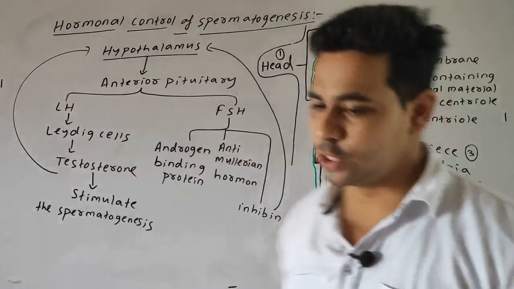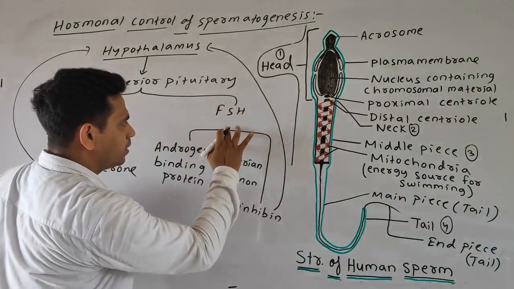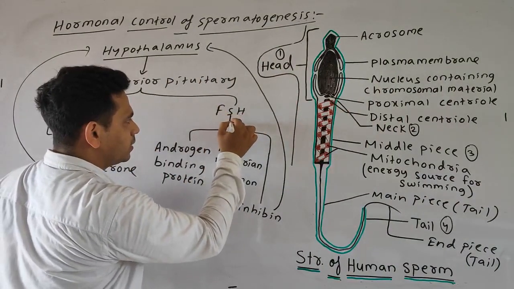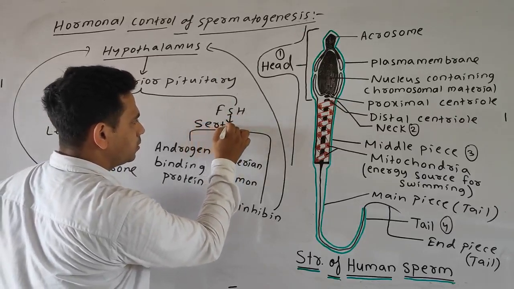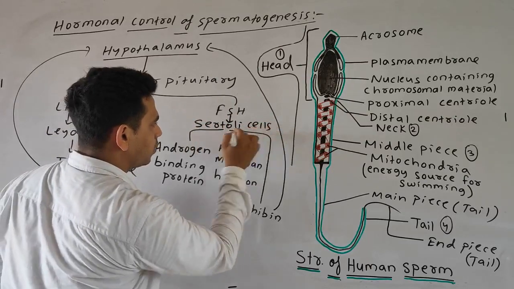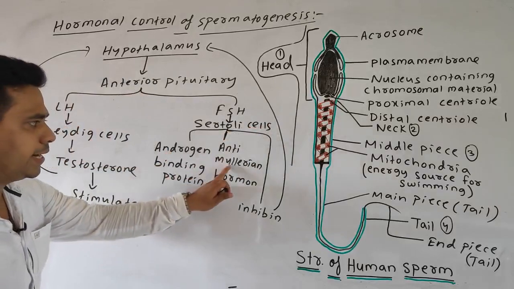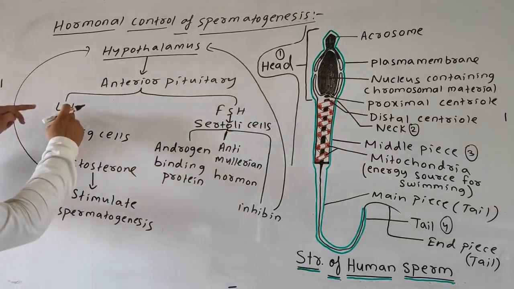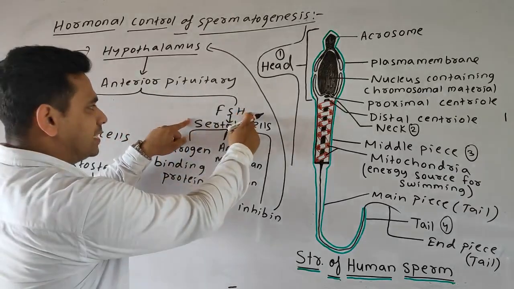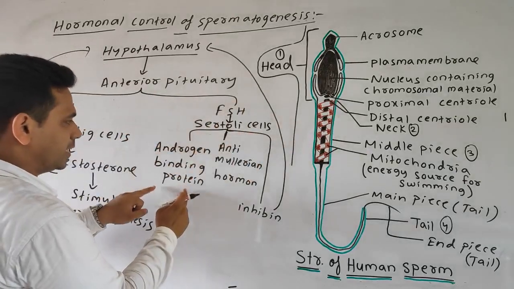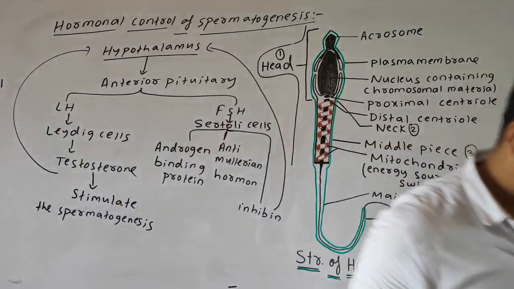Students, you can add just here one more point, that it stimulates the Sertoli cells. It stimulates the Sertoli cells to secrete the androgen binding protein, anti-Mullerian hormone and the inhibin. As we have discussed here, the luteinizing hormone stimulates the Leydig cell to secrete the testosterone. Here the FSH stimulates the Sertoli cells to secrete the androgen binding protein, anti-Mullerian hormone and the inhibin. Okay, please note down.